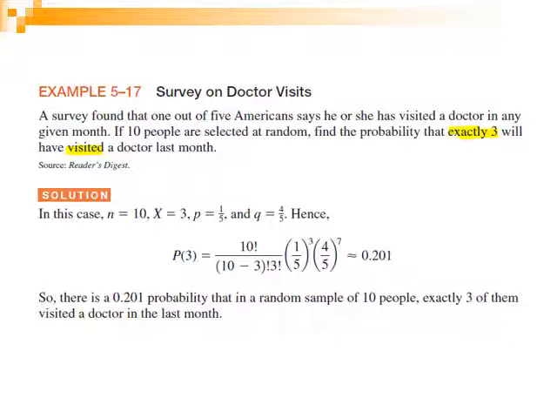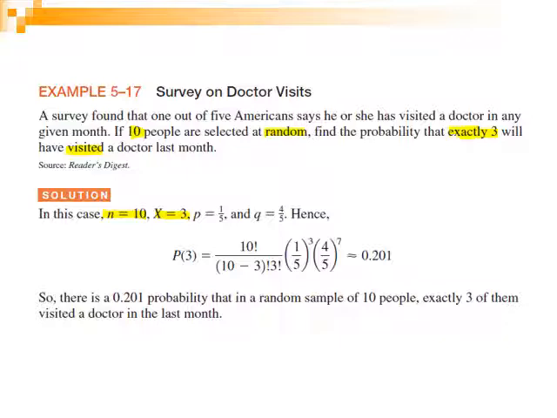Let's then get all the values from the data given. The number in the random sample is 10: 10 people are selected at random, so n equals 10. Then we get the value of x, the number of successes that we are interested in. We are interested in exactly 3 who visit the doctor, so x equals 3 in this case. And then the probability of success.